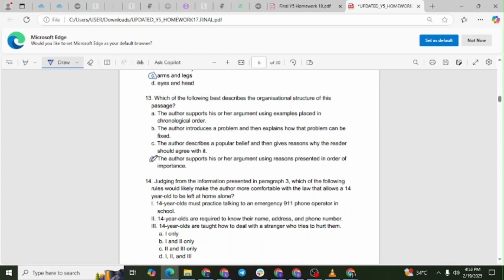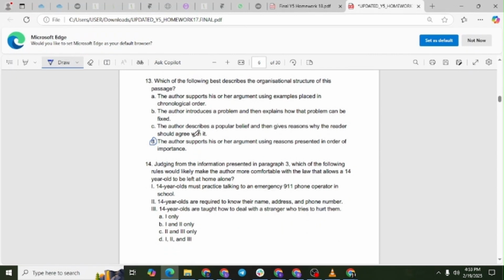Explanation. The author starts by presenting their argument that parents should decide whether a child stays home alone. The reasons are then given in a structured way, from differences in neighborhood safety to differences in safety education, and finally to maturity. This suggests an order of importance.